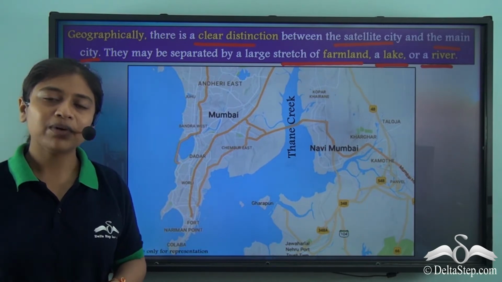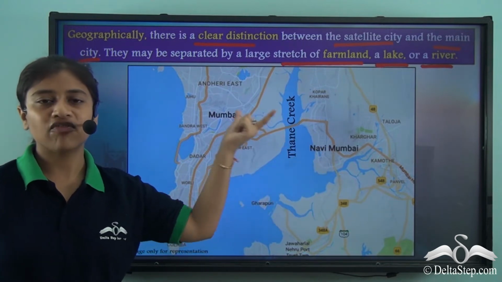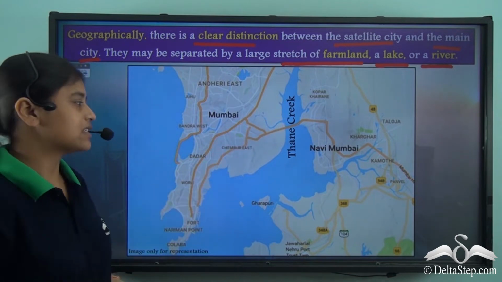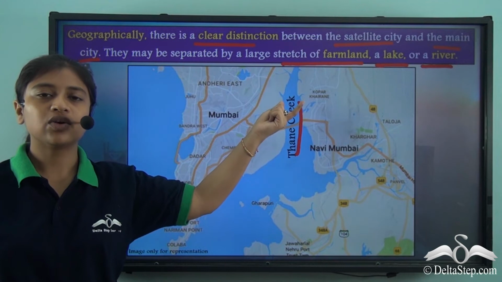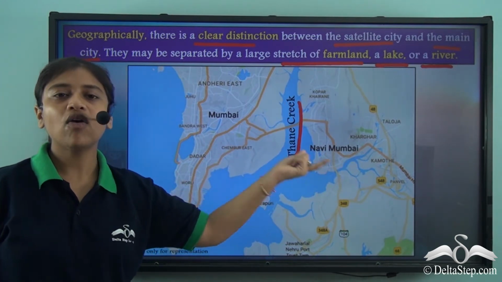Now, if we take the example of Mumbai, Navi Mumbai, the satellite city of Mumbai, is separated by a narrow stretch of water, that is the Thane Creek. So, the narrow stretch of water known as Thane Creek is what separates the satellite city from Mumbai.